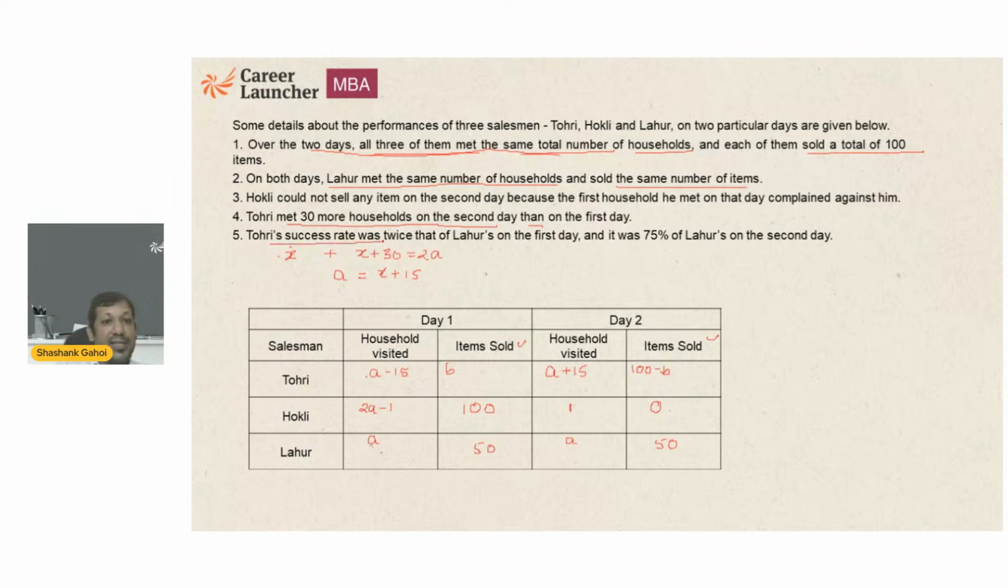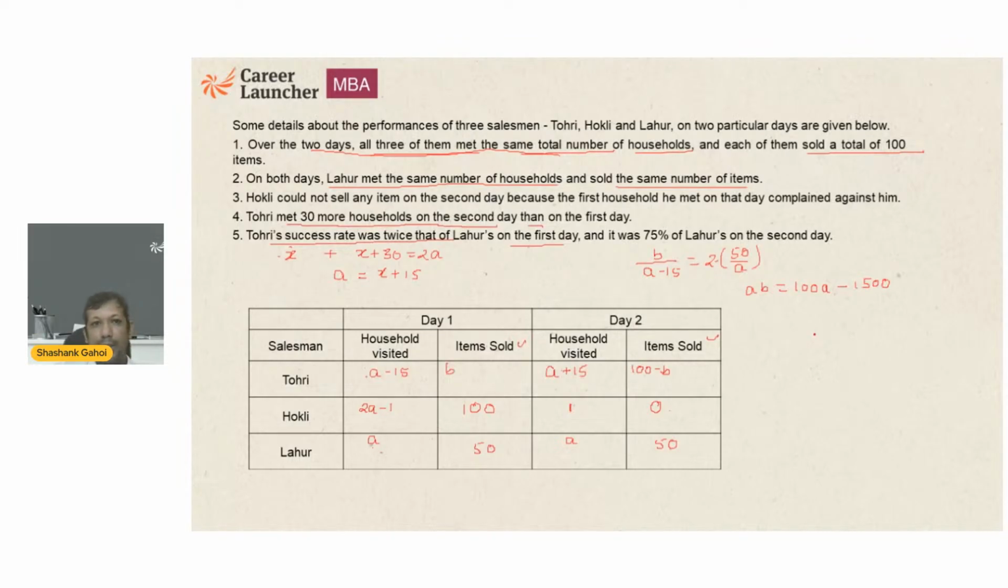Now, T's success rate on the first day was twice L's. So what is T's success rate on the first day? Items sold upon number of households. This is T's success rate on the first day, that is equal to twice of L's success rate. Cross multiplying, I get ab equal to 2 into 50, that is 100, so 100a minus 1500. This is what I got.